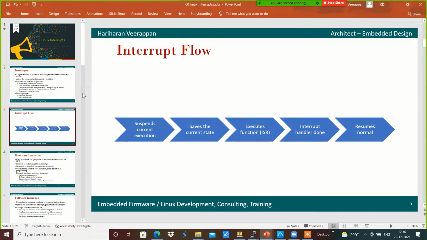It moves to the interrupt service routine function to handle that particular interrupt. Once the interrupt has been completed, it retrieves the stored information of the current state, and resumes the operation in normal mode.